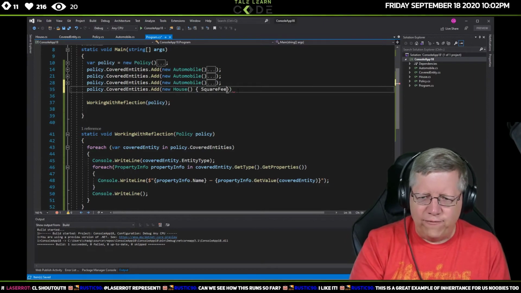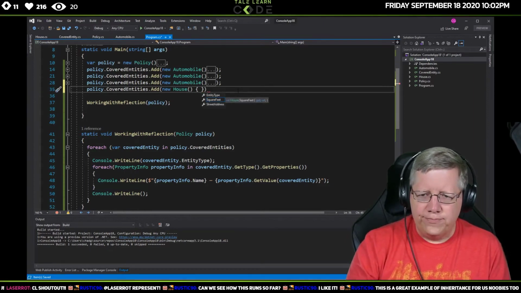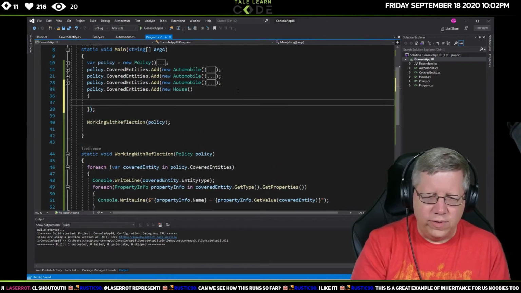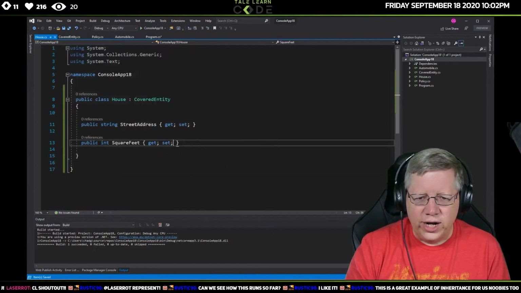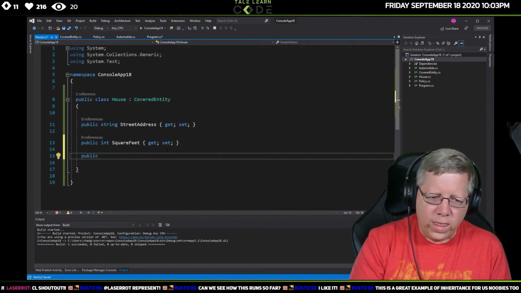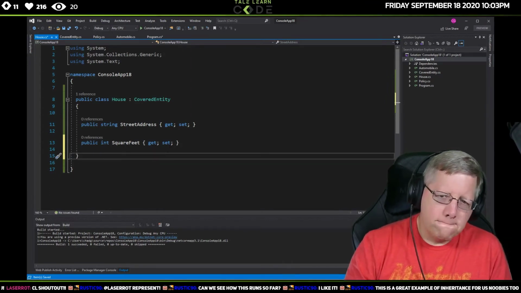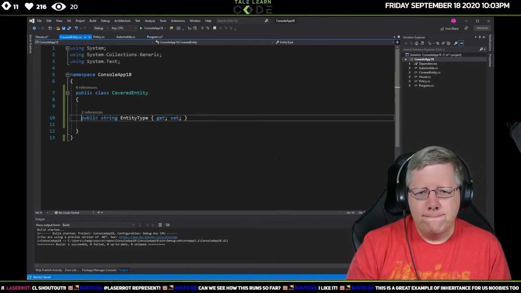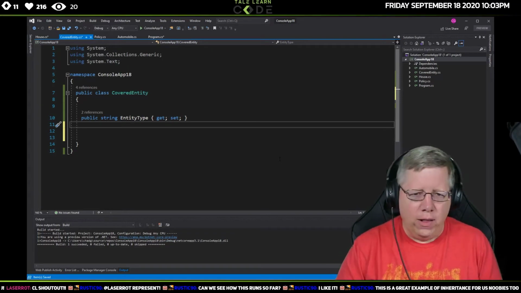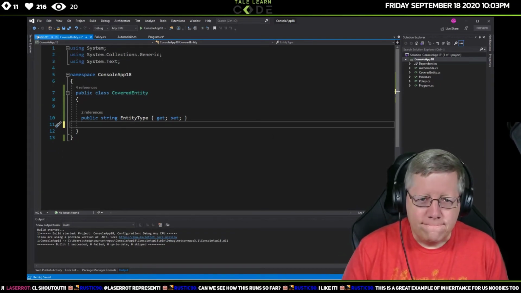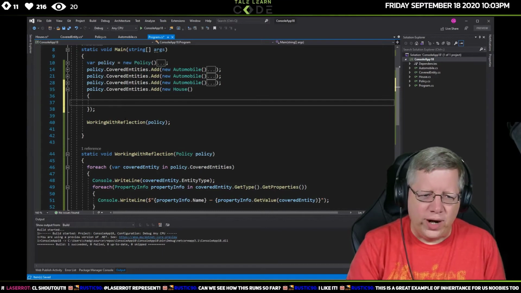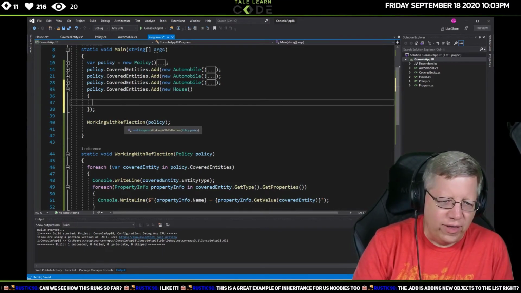I need to fix that. I'll fix that here in a second. So we'll do, actually, let me just do it like that just to make it a little bit easier to read. But let me fix this real quick before I forget again. I should have done public. Well, actually, what I really should have done is uncovered entity. I should have a constructor here. I'll do that here in a minute because I'm going to take a step further. Let me go back to here. Let me stick with what I was doing before I introduce another concept.